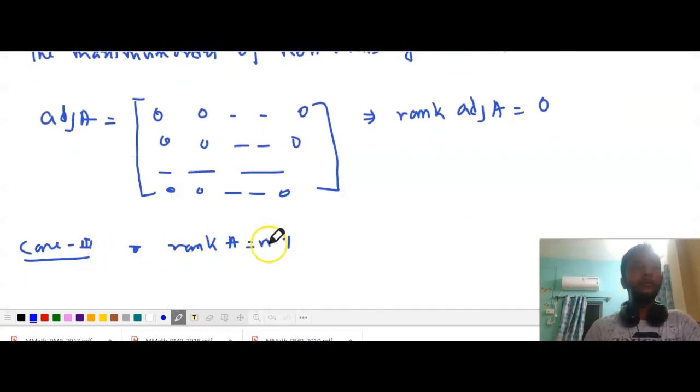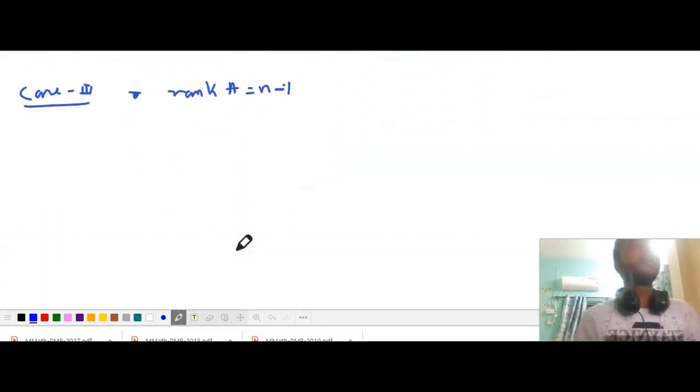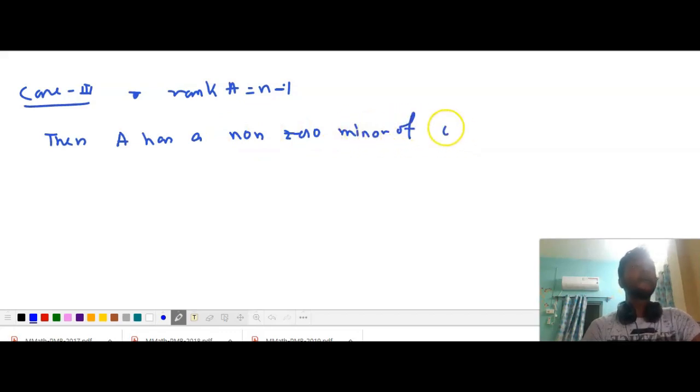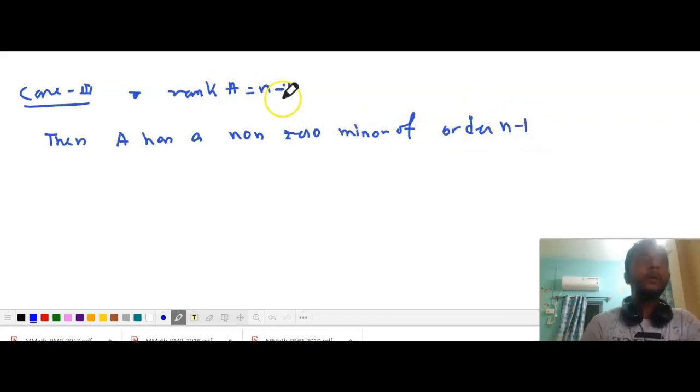Case 3, when rank of A is equal to n minus 1, we will show that rank of adjoint A is equal to 1. Now, if rank of A equals n minus 1, then A has a non-zero minor of order n minus 1. As rank of A is equal to n minus 1, we can conclude that A has a non-zero minor of order n minus 1.